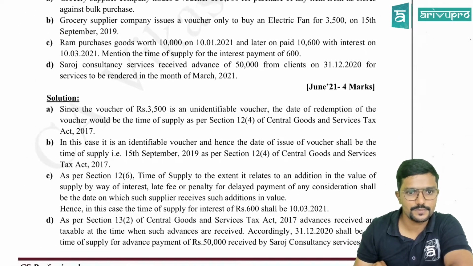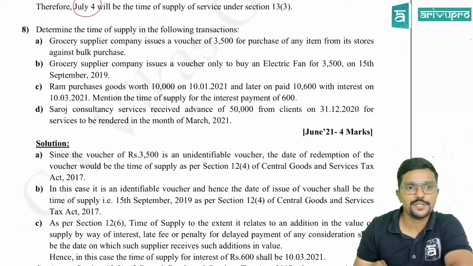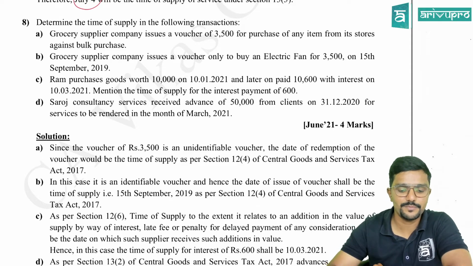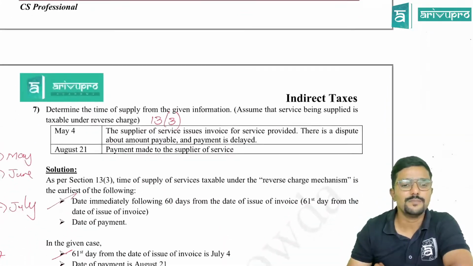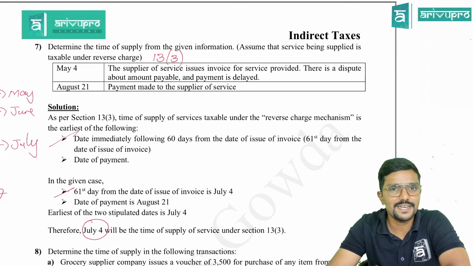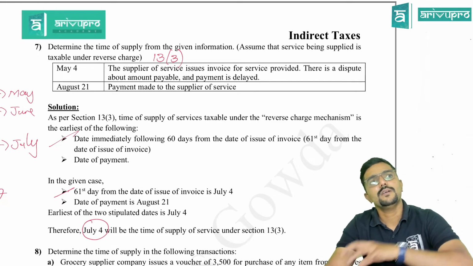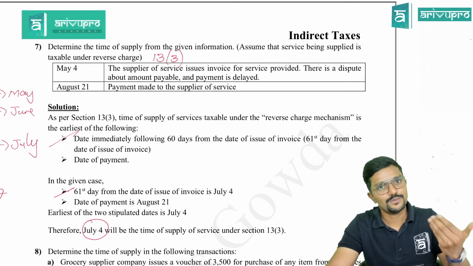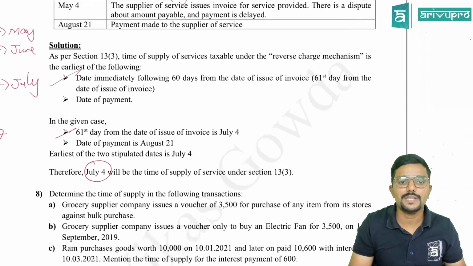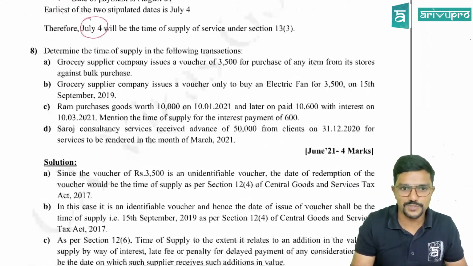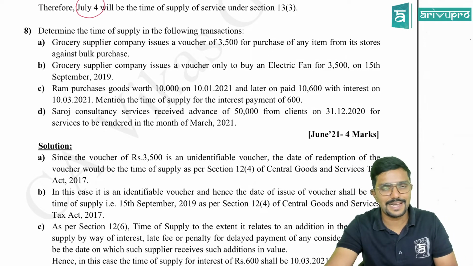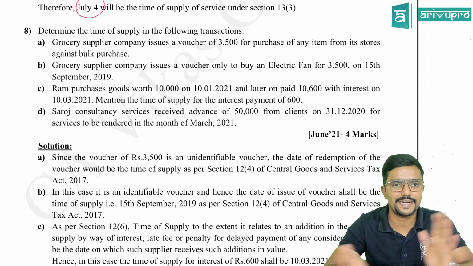Next is an examination question, June 21. See, every problem that I do is not an examination problem. Some problems are for practice sake, at least we have to do them, because only a few exams have been conducted under the new syllabus. So you cannot expect questions to be asked on each and everything in the exam. At least we should know how to calculate it, in case it is asked in upcoming exams. Wherever I have not mentioned the attempt, it is not an examination question, guys. So the 8th one is an examination question. Examination questions for sure I will be covering in the class, plus some additional problems for practice.